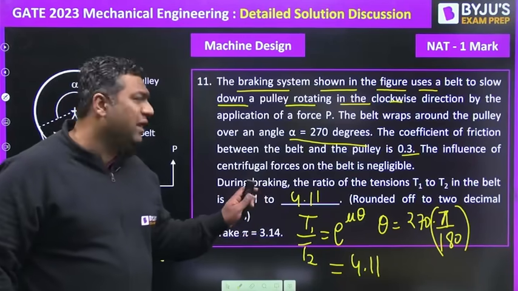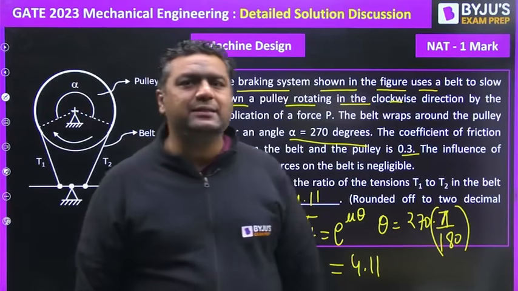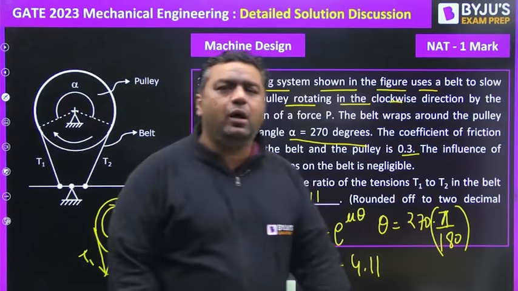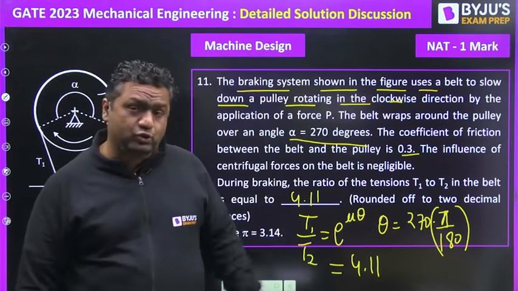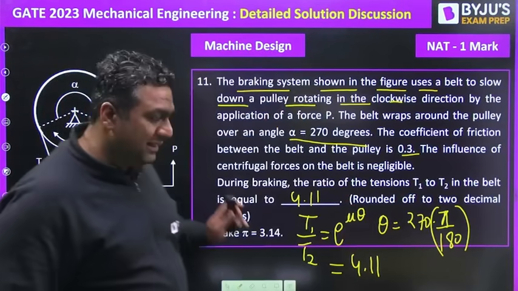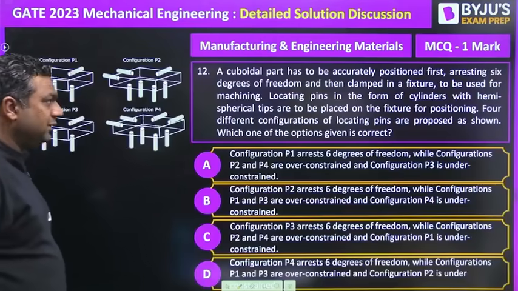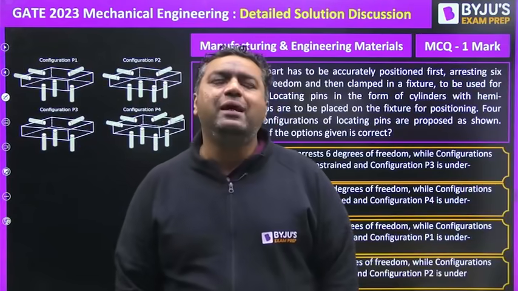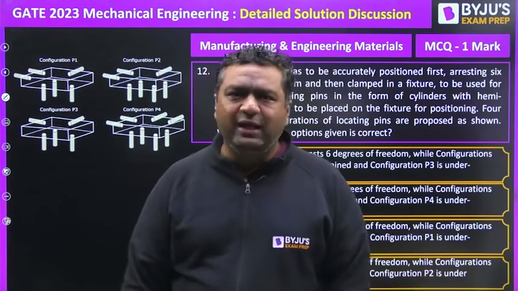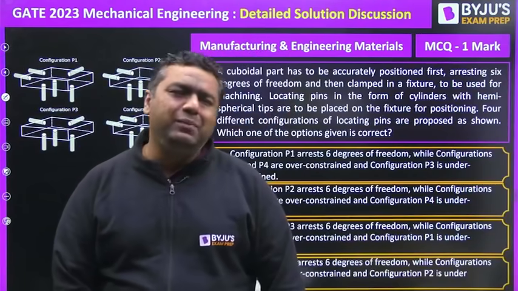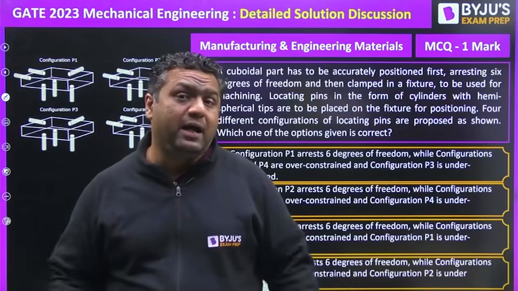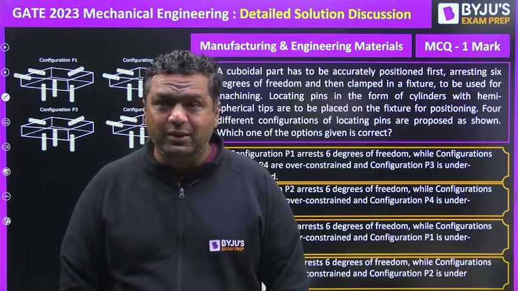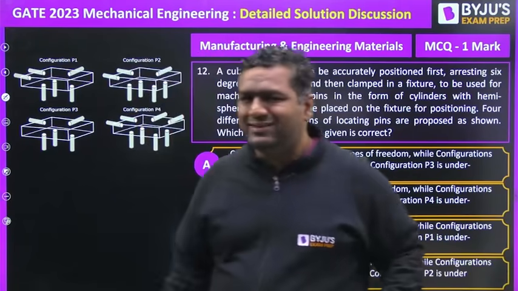This was not 11 in the paper. As I said, we are going subject wise. If you see the overall paper, we are going to solve all 65 questions, but in a subject wise manner. Why have we done it in this way? So that when you are looking at the solutions, definitely you have already given the paper, but maybe some of the students have not completed the full syllabus. So whatever subject you want to see, you can see that.